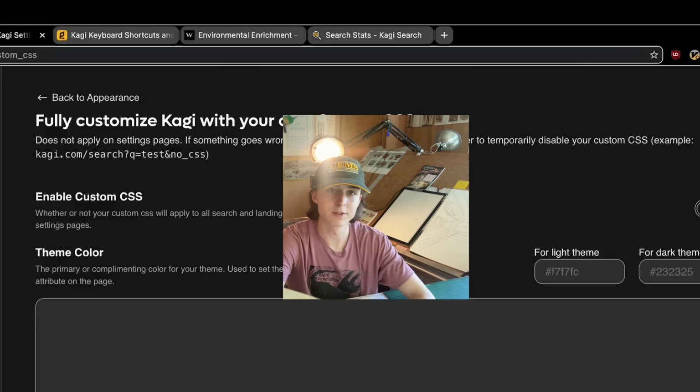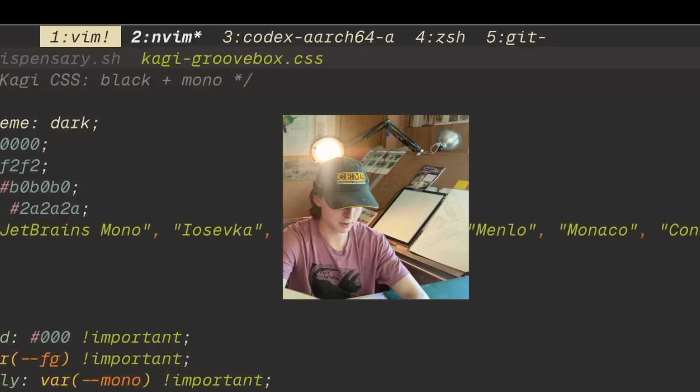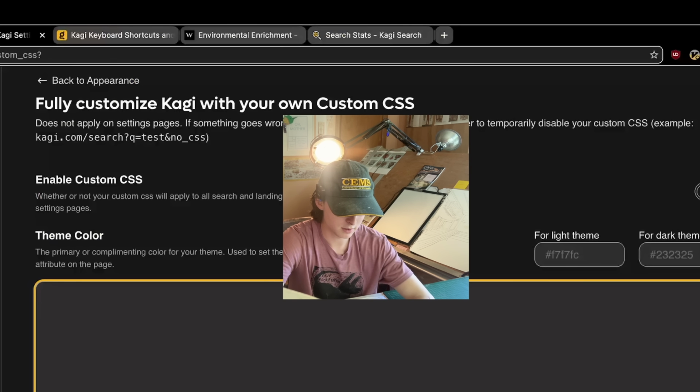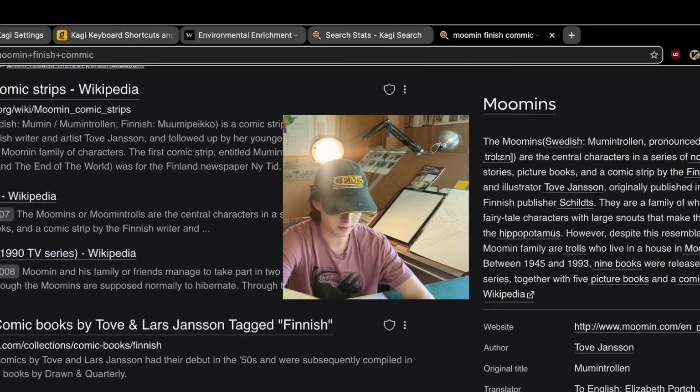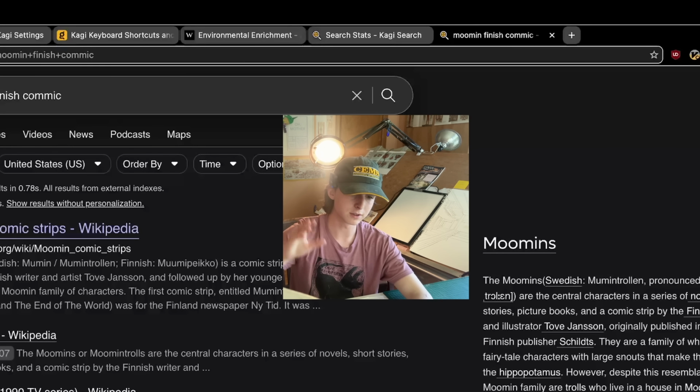I tried to make a cool thing, so I got my agent to vibe code it up. All right, so let's grab that CSS, paste it in, save changes. I don't know. Nothing seemed to happen. Weird. Okay, Moomin, finish comic. Misspelled finish, but whatever. Yeah, that didn't really seem to do anything. It used to work, and it also didn't look that good.